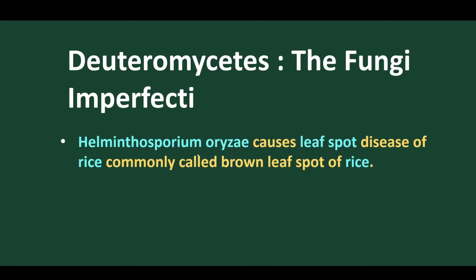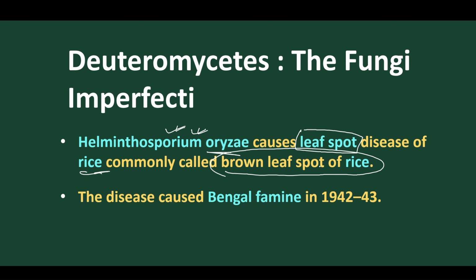And Helminthosporium oryzae. Oryza means rice. This Deuteromycetes causes the leaf spot disease on the rice plant, commonly called brown leaf spot of rice. Got it? This disease, Helminthosporium oryzae, causes brown leaf spot disease on the rice plant, and this disease caused the Bengal famine in 1942 and 43. It was great destruction of rice in Bengal.